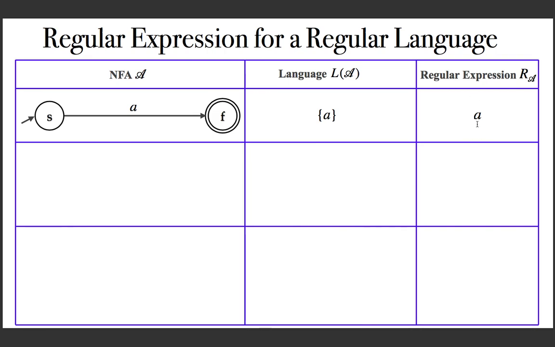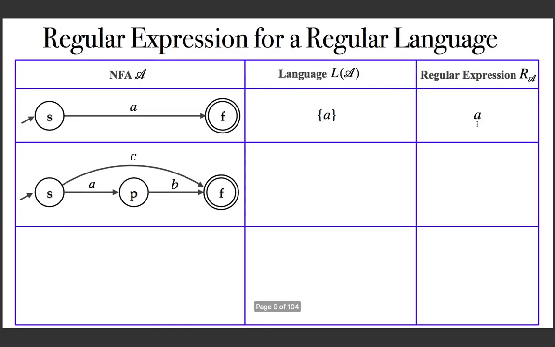But in general, there could be any number of transitions, and we need to devise an algorithm. For example, here is a non-trivial NFA. What is the language? It's not so easy to see. An idea is you can first try to hide the intermediate state, that is, the paths passing through the intermediate state. And if you hide this, then only one path is there, just like this. And the language is including C, and the corresponding regular expression is C.